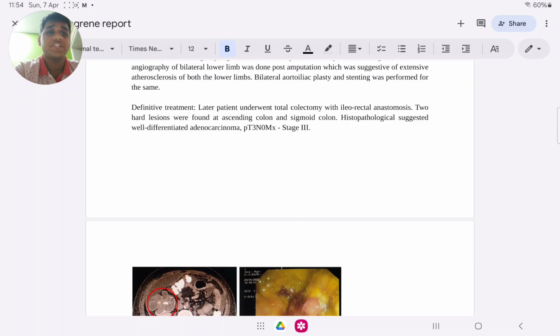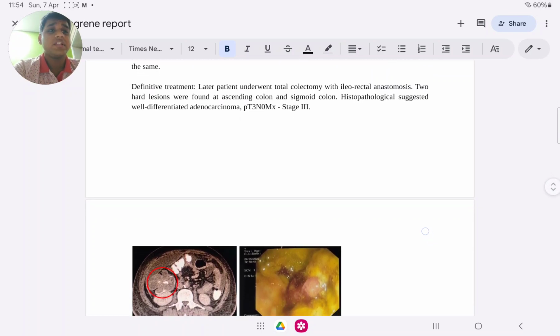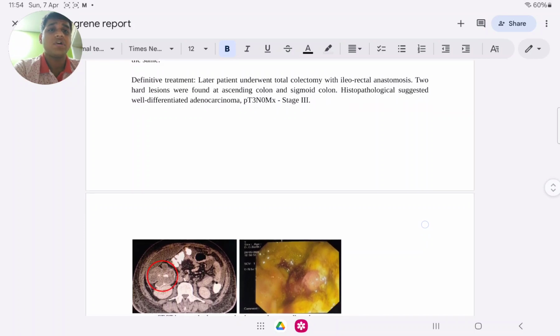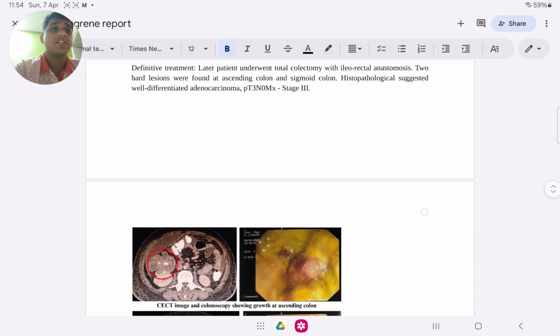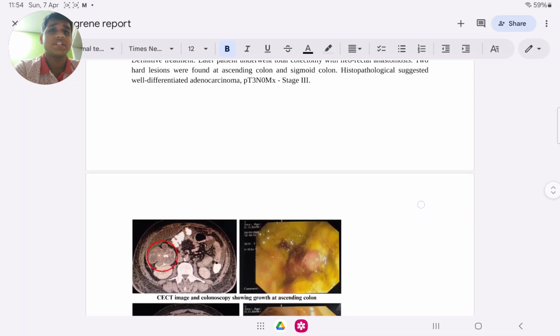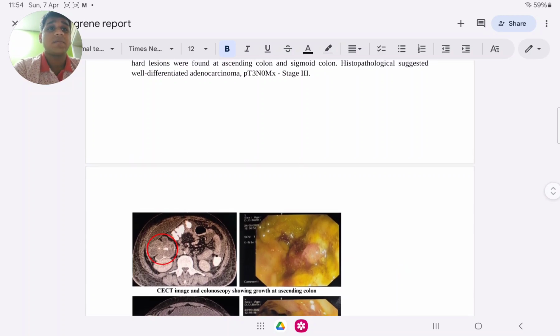Definitive treatment: later the patient underwent total colectomy and ileorectal anastomosis. Two hard lesions were found at the ascending colon and sigmoid colon. Histopathological examination suggested well differentiated adenocarcinoma. It was a T3N0MX stage 3 malignancy.